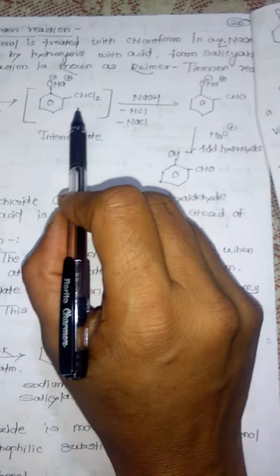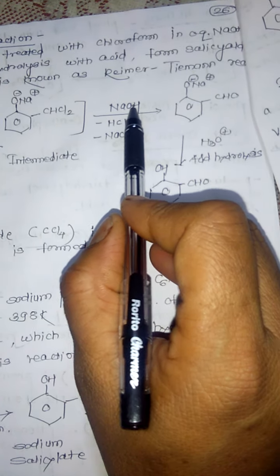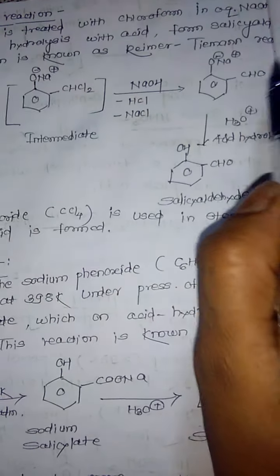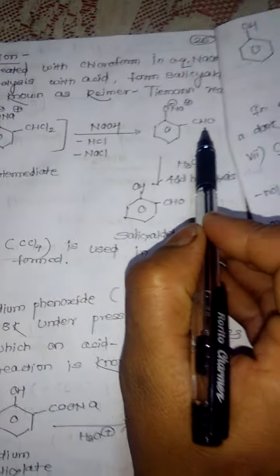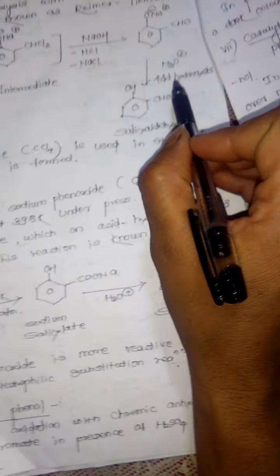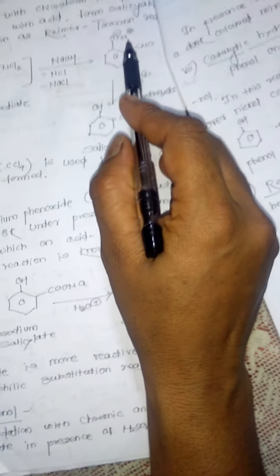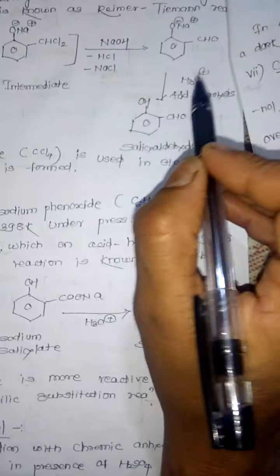Now this intermediate, when treated again with NaOH, results in the formation of this intermediate. This CHCl2 group is converted into an aldehyde group. This remains as it is. And it undergoes acid hydrolysis, in which this O minus Na plus group is converted into OH.